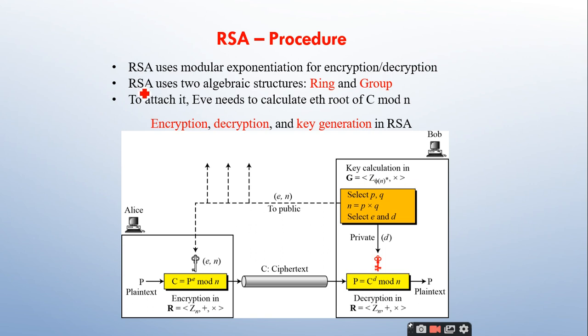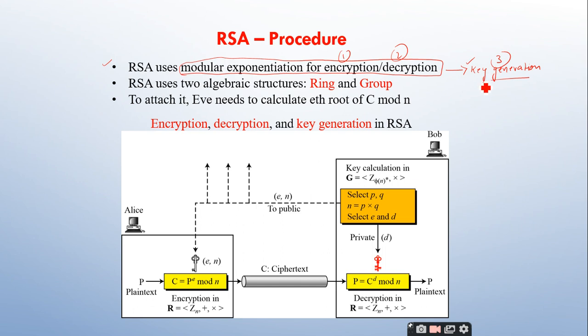See here, the RSA procedure. The RSA uses modular exponentiation for encryption and decryption. This is what I told you, right? And other than encryption and decryption, it also has to discuss key generation. Three important points: encryption, decryption, and key generation. But first we will discuss key generation and then encryption and decryption.